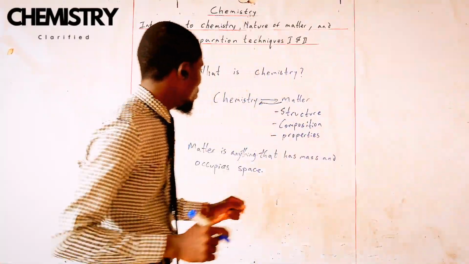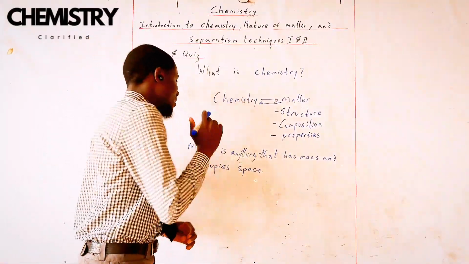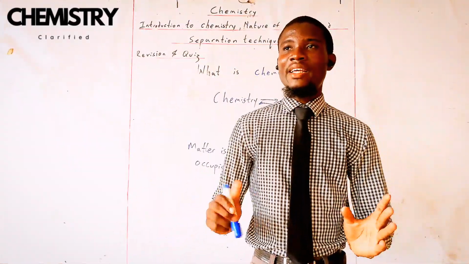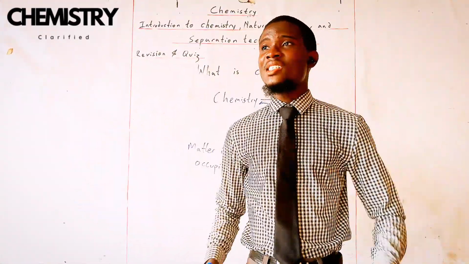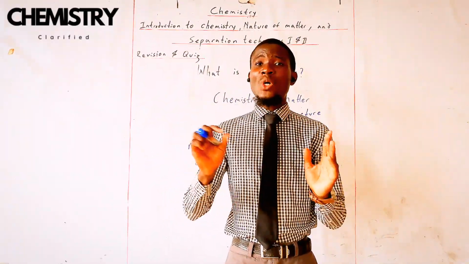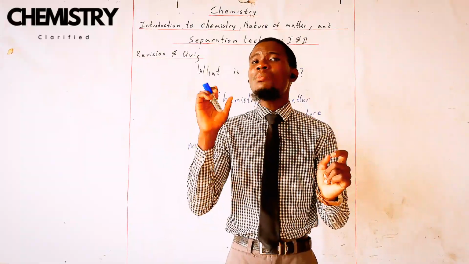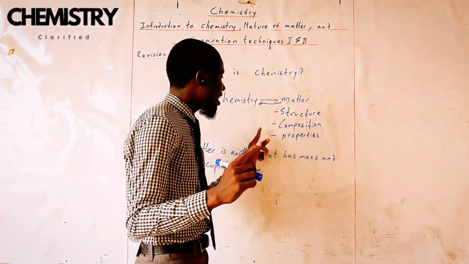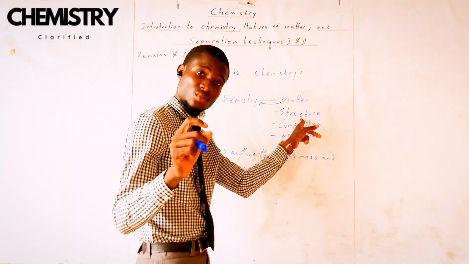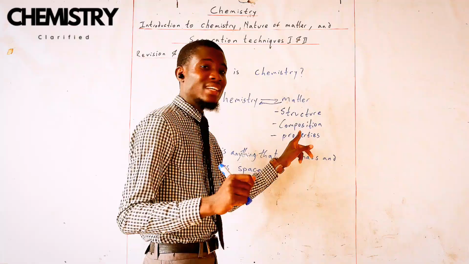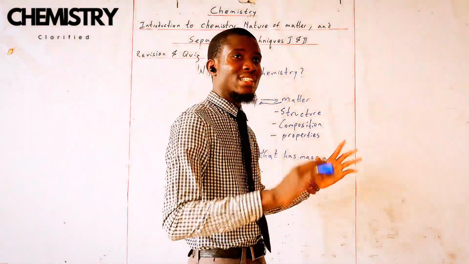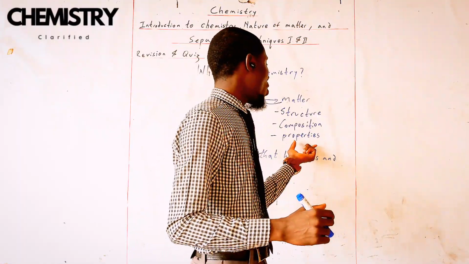Now, we already know what matter is. We know what chemistry is. That will take us to a concept in chemistry: the concept of trying to understand what this matter is. Because before we study something, we should actually know what that thing is. And in chemistry, these three criteria are what you are going to be using to study matter. When we have matter, we are going to look at the structure of that matter, we are going to look at the composition of that matter, and we are going to look at the properties of that matter. Each of these things can be divided or subdivided into other categories.